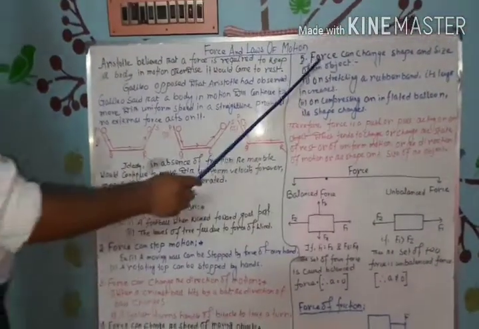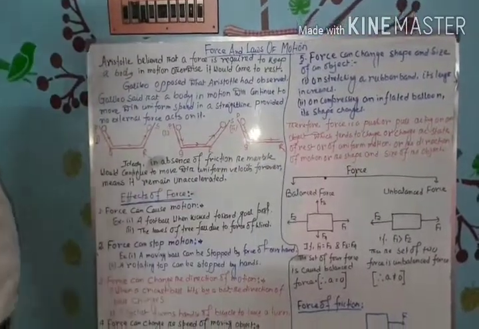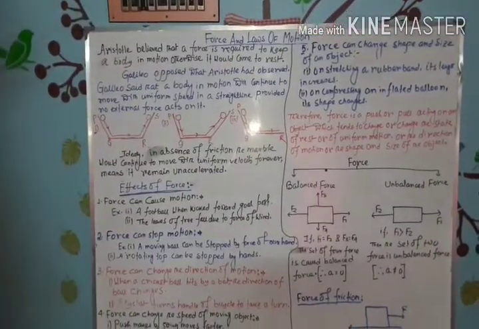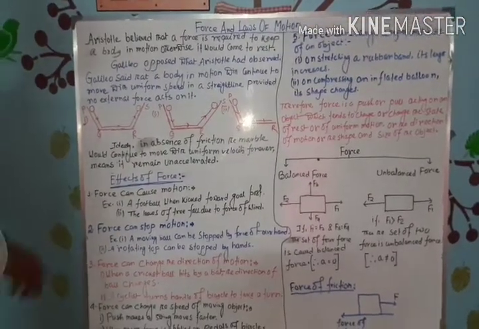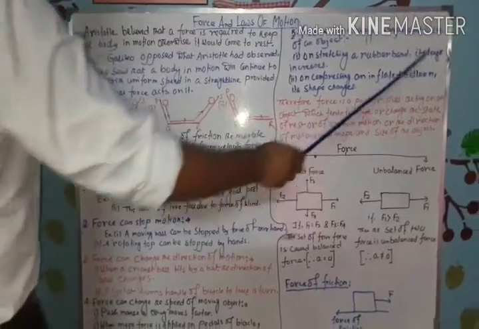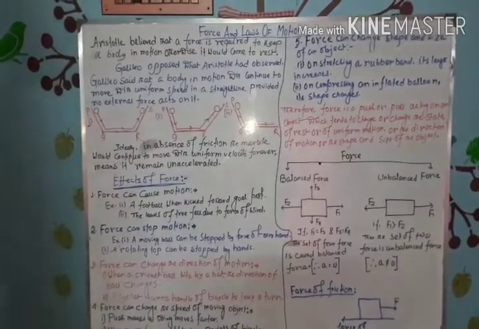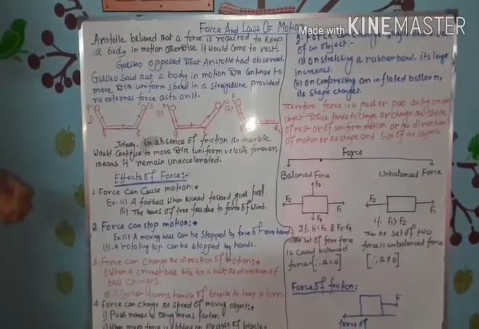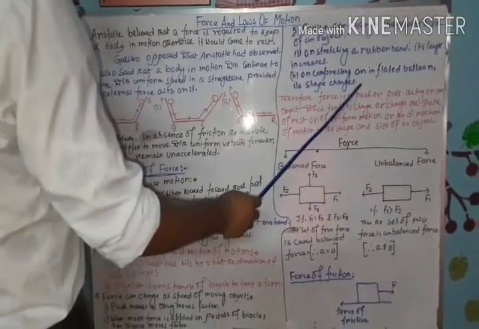Next, force can change the shape and size of an object. By applying an external force, we can change the shape and size. For example, whenever we apply a stretching force on a rubber band, the length of the rubber band increases. Another example: whenever we apply a compressing force on an inflated balloon, the shape of the balloon changes.